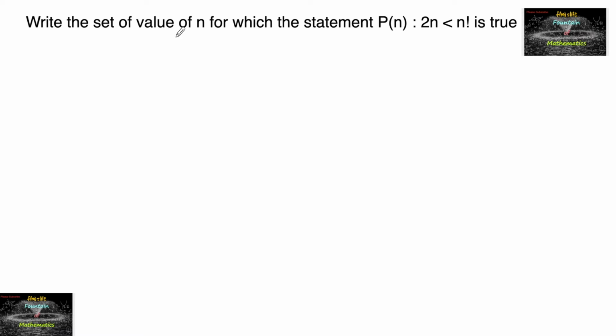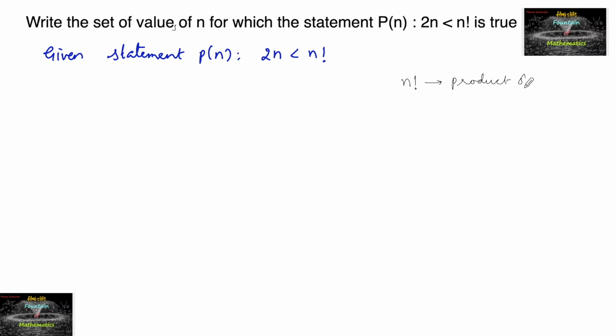Write the set of values of n for which the statement P of n, 2n is less than n factorial, is true. So the given statement P of n is 2n is less than n factorial. Since n factorial is a continued product, that is the product of first n natural numbers.